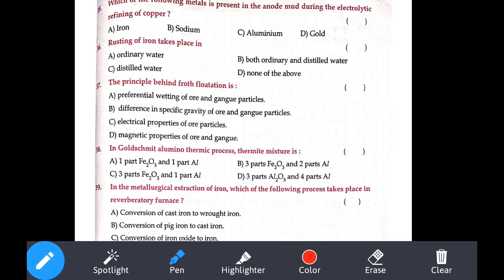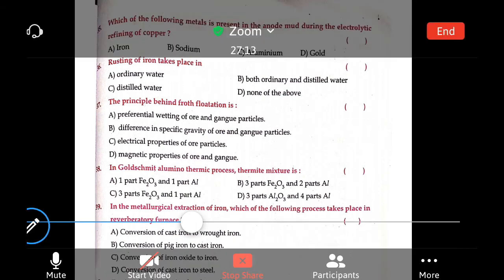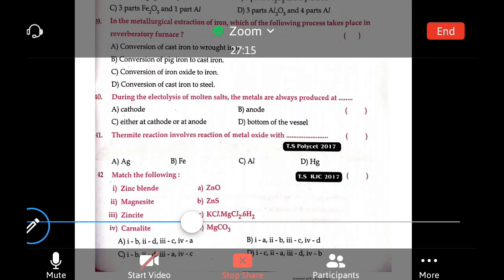In the metallurgical extraction of iron, which of the following processes takes place in the reverberatory furnace? Which will take place in the reverberatory furnace? It's the conversion of iron oxide to iron. Option number C is our answer. Okay. Conversion of iron oxide to iron takes place in the reverberatory furnace.